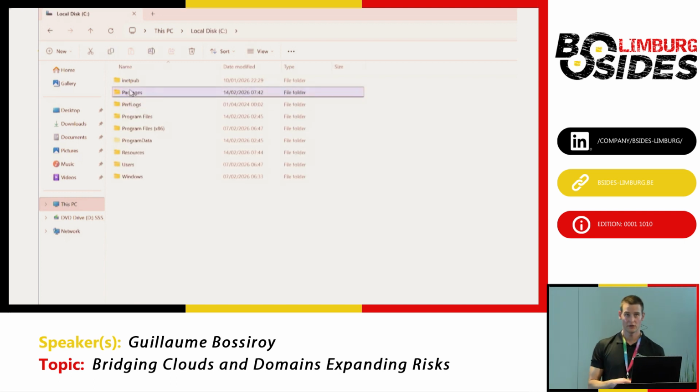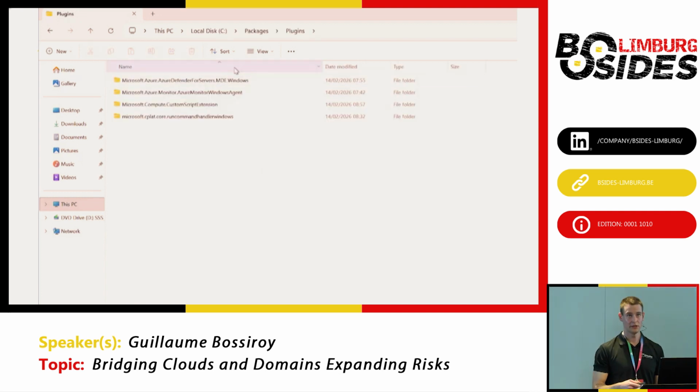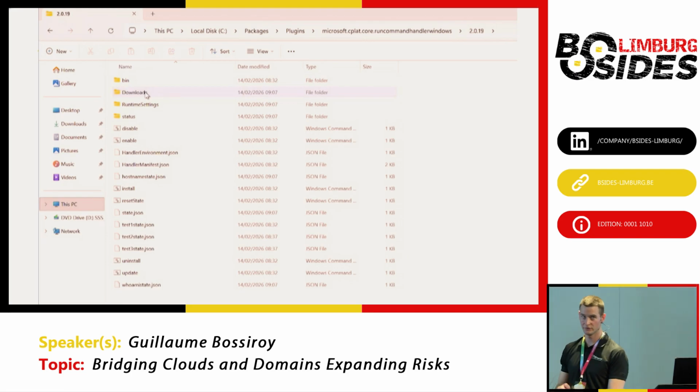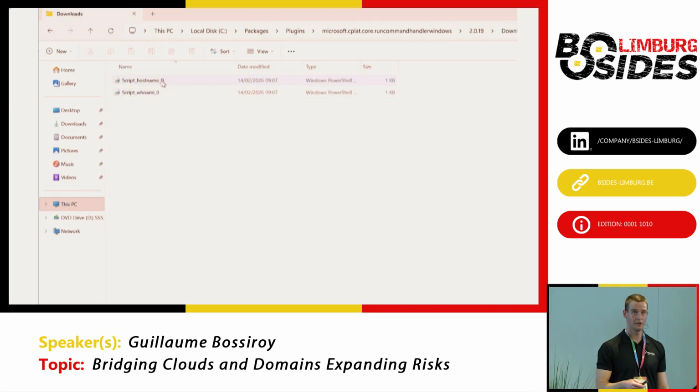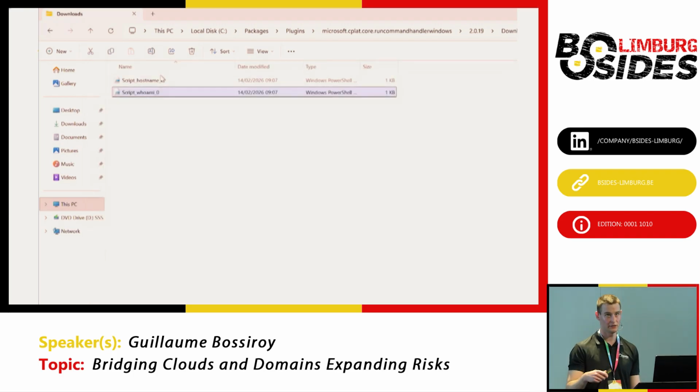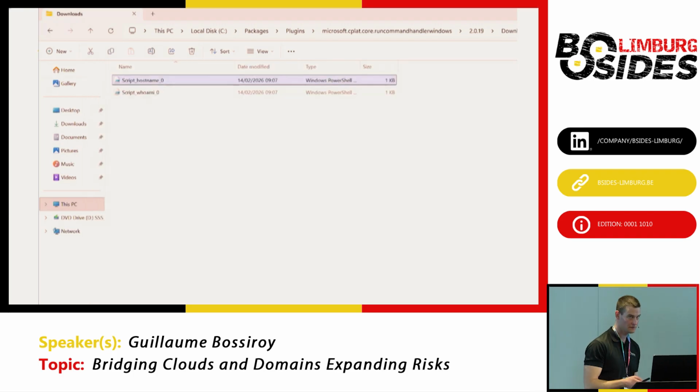How does it look? What are the artifacts on the server? If you go to C:\Packages\Plugins, you will see folders for every extension that is running on those servers. For the run command, we see that the hostname and WMI commands are visible locally on the server, so we see what has been executed.